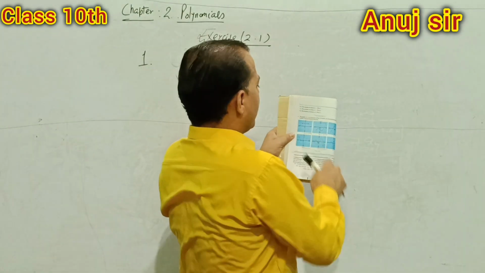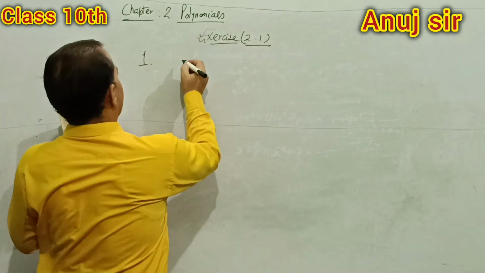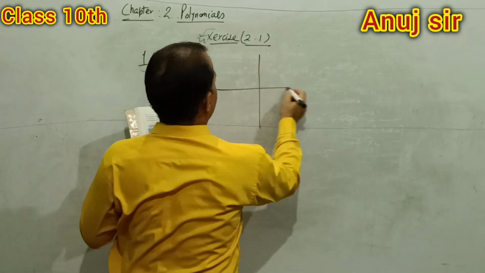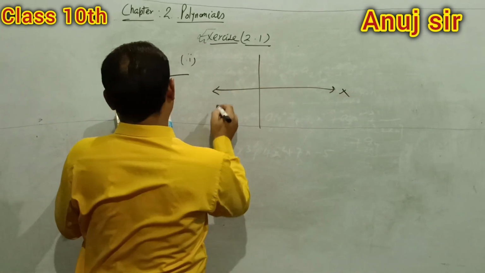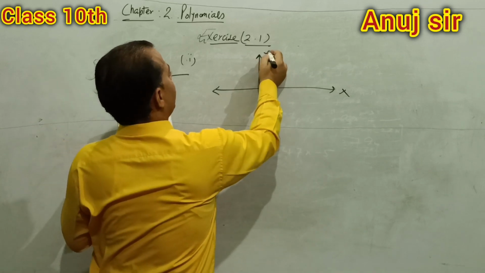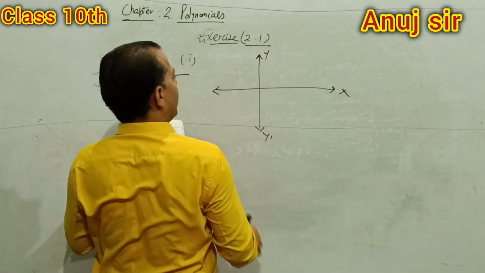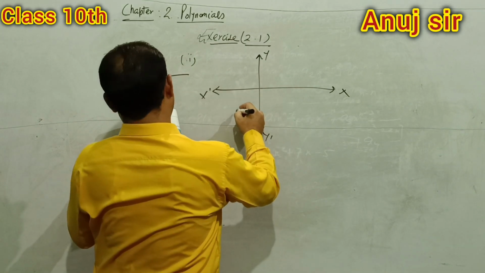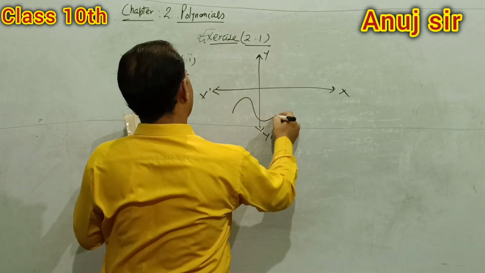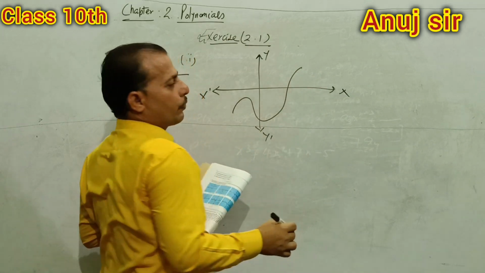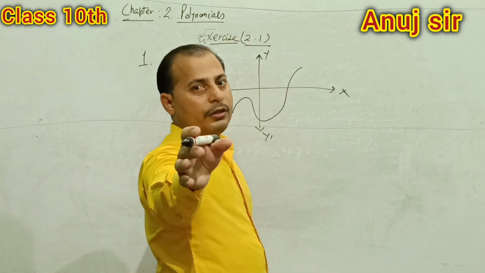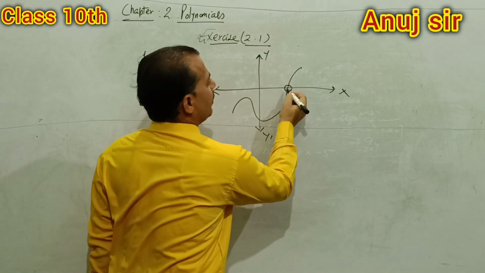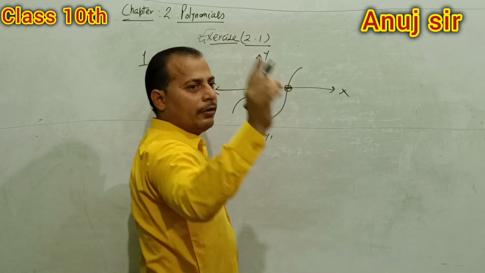In the second figure, this is y and y dash, this is x and x dash, and there is a curve. Now students, it is obvious that there is only one point of intersection in the x-axis, only and only one.